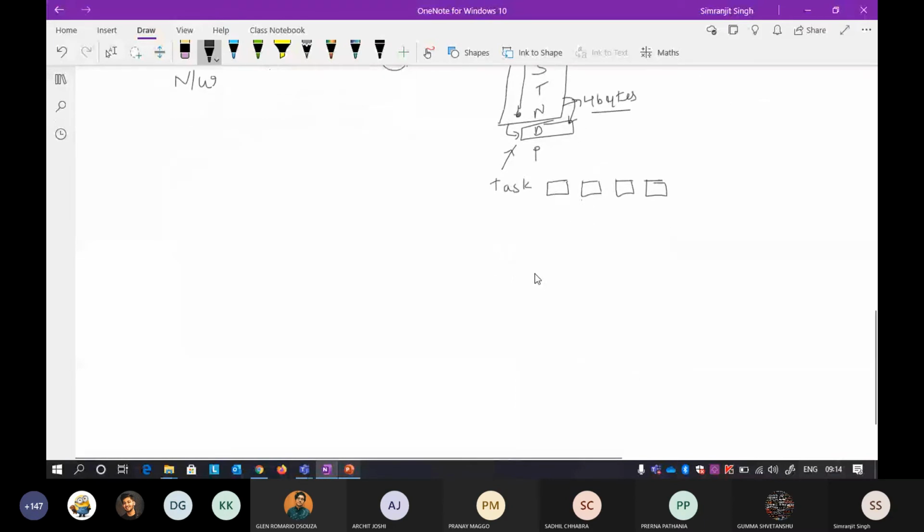Suppose this is your LAN, and to this LAN there are many devices connected.